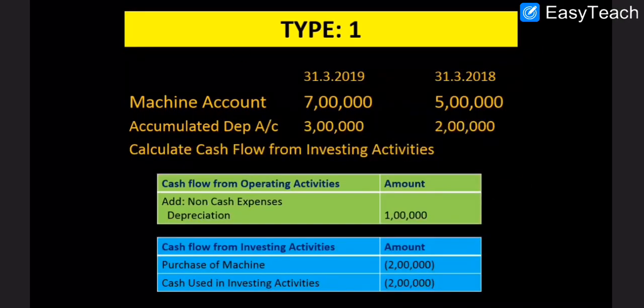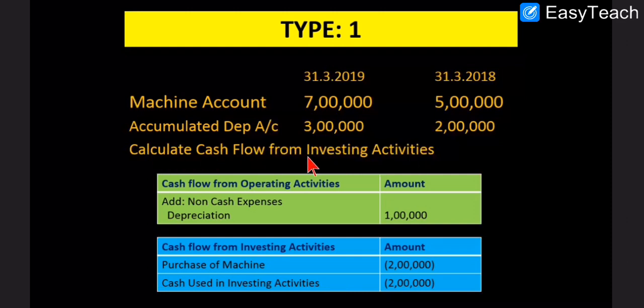Now the first type is the balance of machine account at the beginning of the year. 2018 beginning is 5 lakh, and 2019 closing is given how much? 7 lakh. The balance of depreciation is also given, 2 lakh and 3 lakh, and they have asked you to calculate cash flow from investing activity.